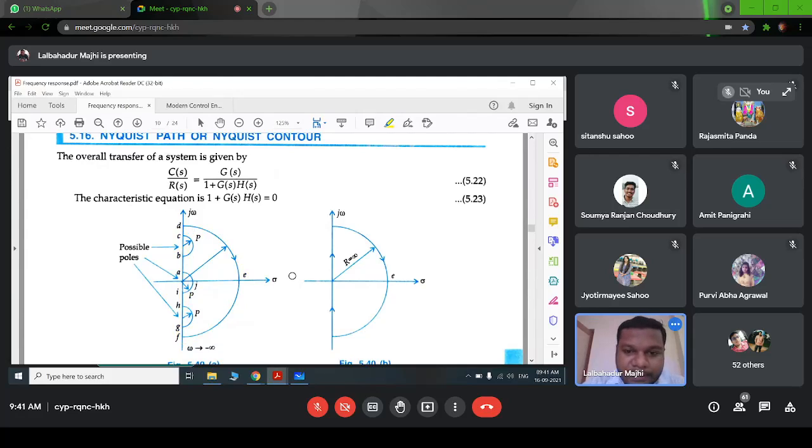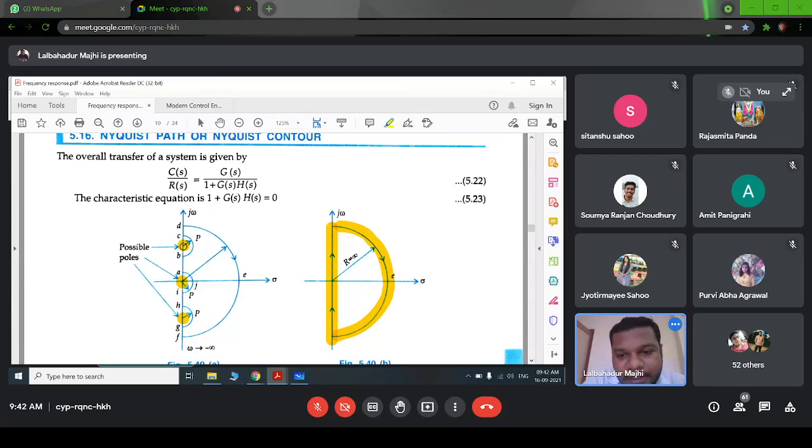So we have these three different conditions. Suppose we have a pole at the origin here, or we have a pole on the j omega axis. We have that possibility. That means the system will be marginally stable if our poles are on the imaginary axis, because when the pole is on the imaginary axis, our system will be marginally stable.